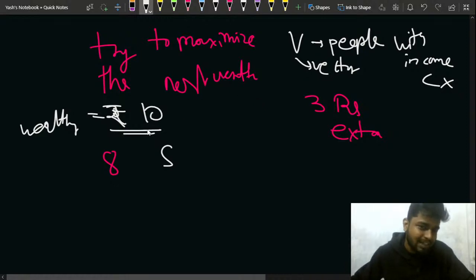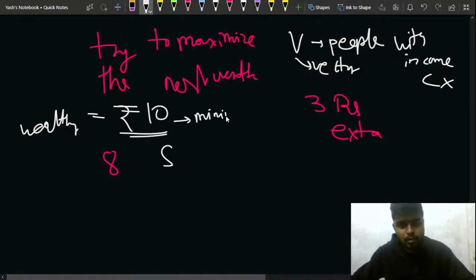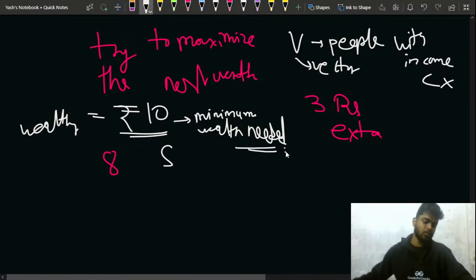Considering that I am having 10 as the parameter for being called wealthy, which person should I give it to? Should I give it to 5 or should I give it to 8? What should I do? Can someone let me know quickly?